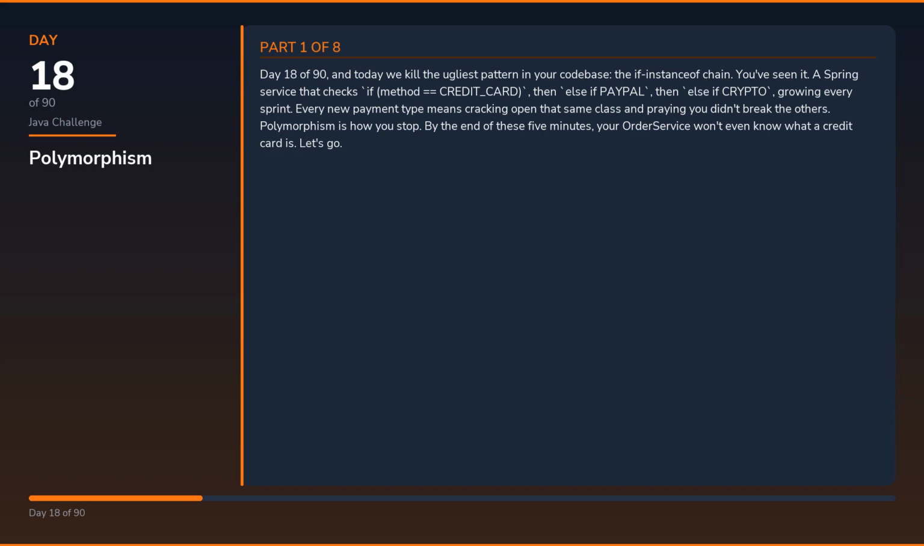Day 18 of 90, and today we kill the ugliest pattern in your codebase, the if instanceof chain. You've seen it. A Spring service that checks if method equals credit_card, then else if PayPal, then else if crypto, growing every sprint. Every new payment type means cracking open that same class and praying you didn't break the others. Polymorphism is how you stop. By the end of these 5 minutes, your order service won't even know what a credit card is.